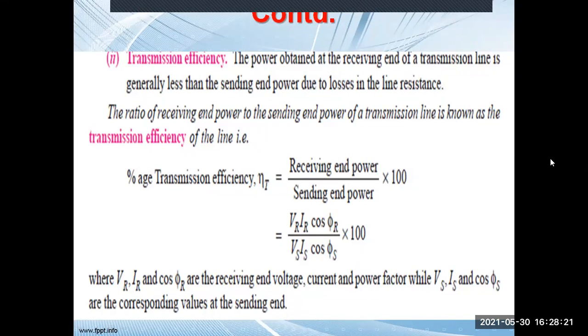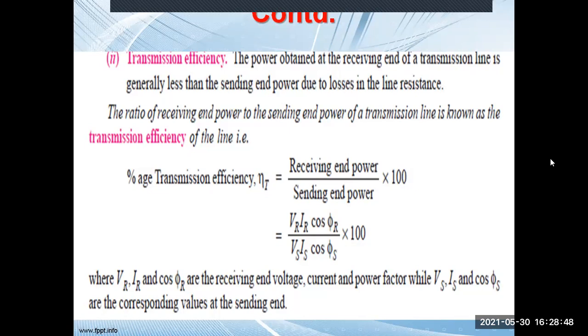In this particular case, the output power means the receiving end power. There will be a sending end in a transmission line. Sending end means the location from where the power is fed, and receiving end means where the power is collected. So the receiving end power by the sending end power into 100 is your transmission efficiency.